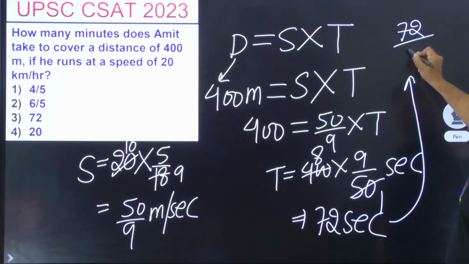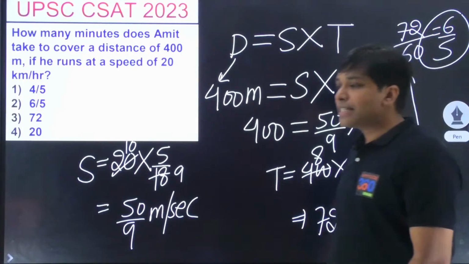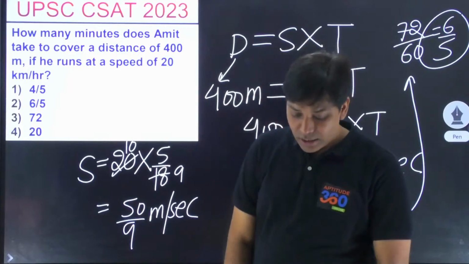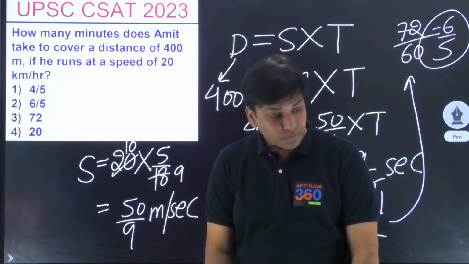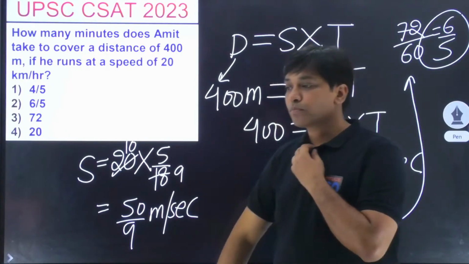By dividing by 60. So this is what? 6 by 5. So what should be your answer? 6 by 5. Are we clear with this, everybody? Why is the answer going to be 6 by 5? हाँ जी, बनी बात आपकी?